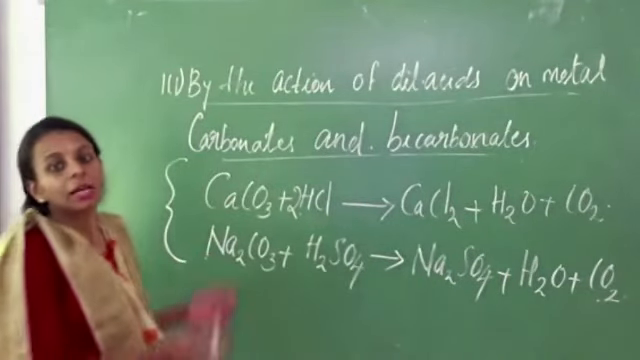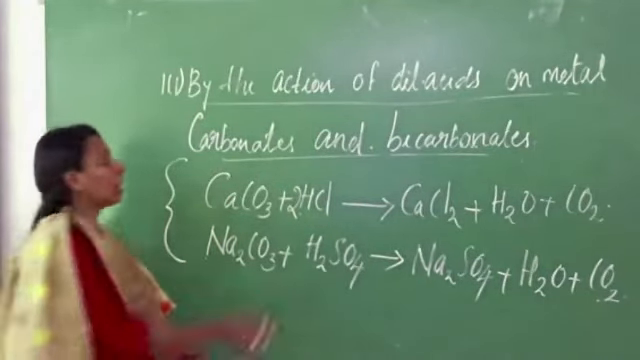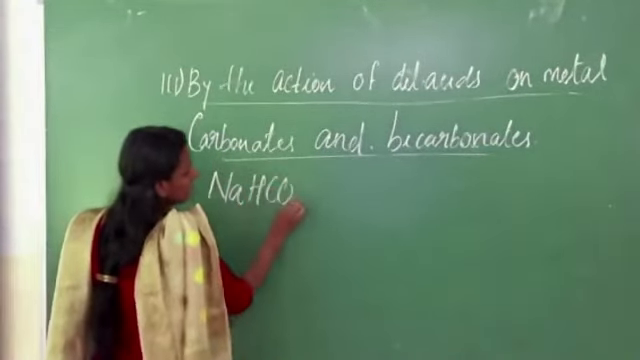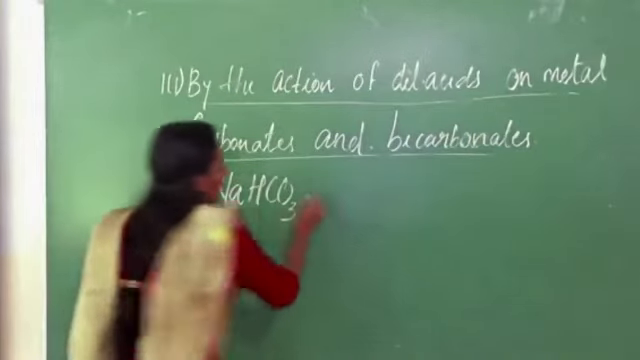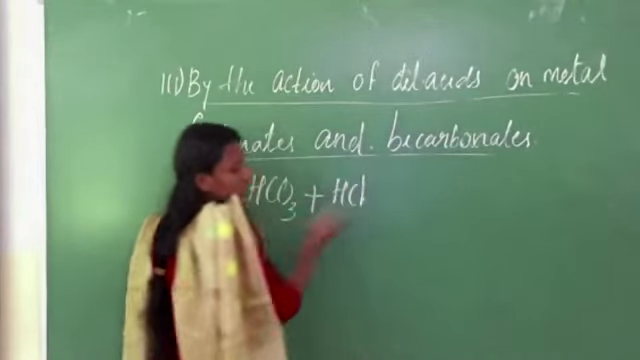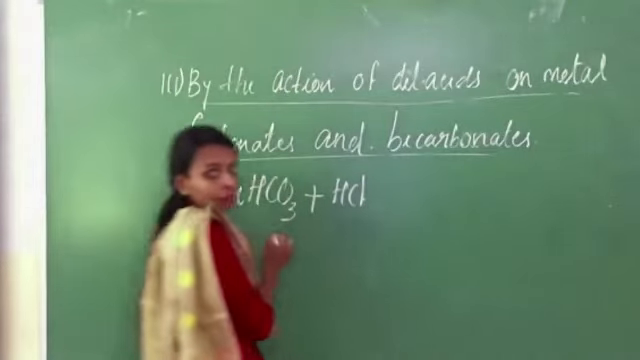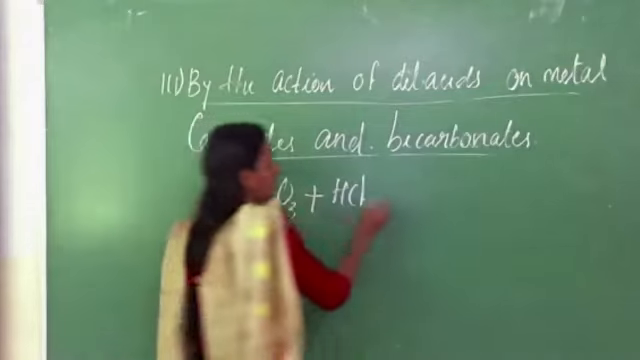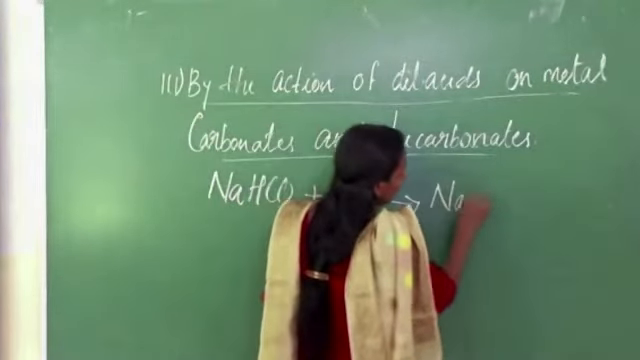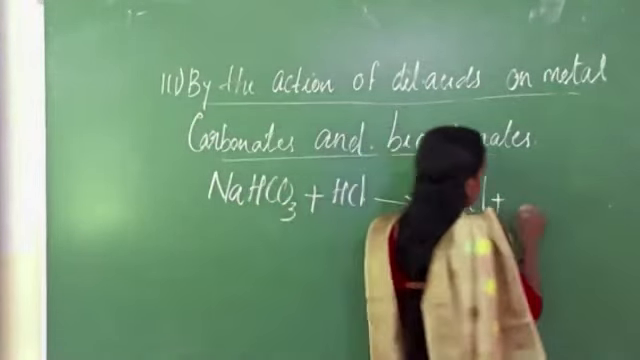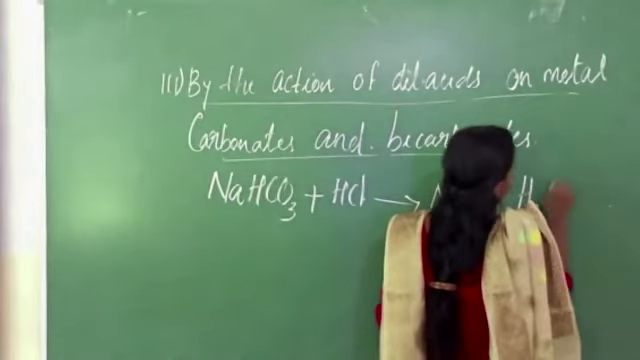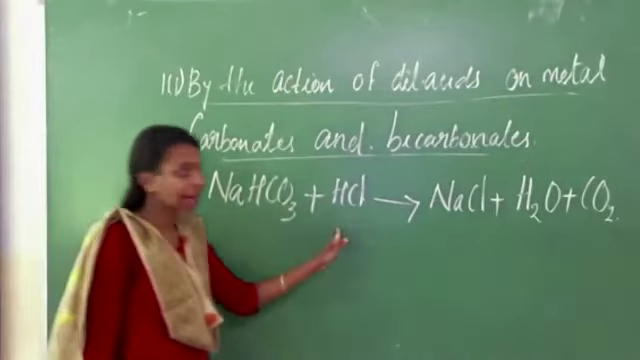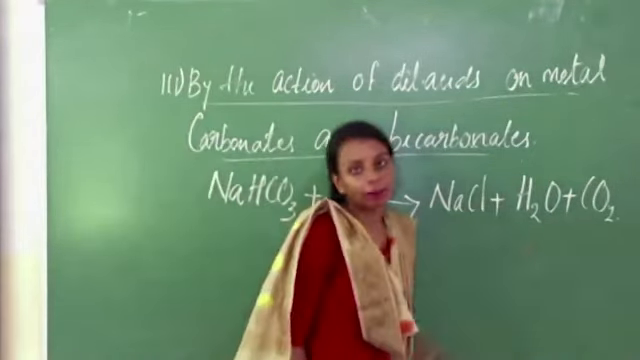Next we are discussing the action of dilute acids on bicarbonates. Sodium bicarbonate, NaHCO3, reacts with hydrochloric acid. We will get sodium chloride, a salt, then water and carbon dioxide. Sodium bicarbonate reacting with dilute acid gives carbon dioxide gas.